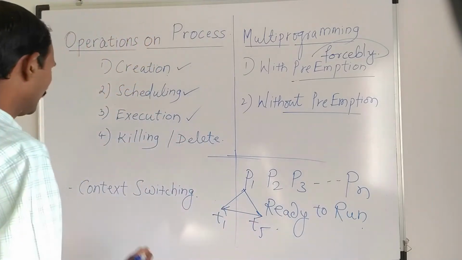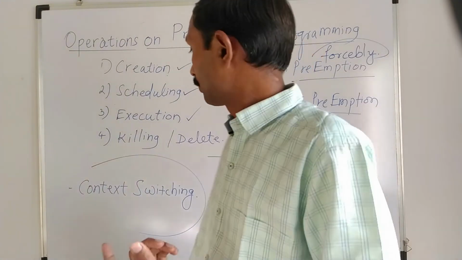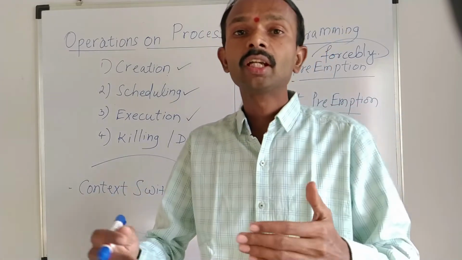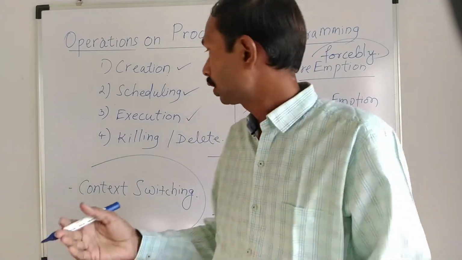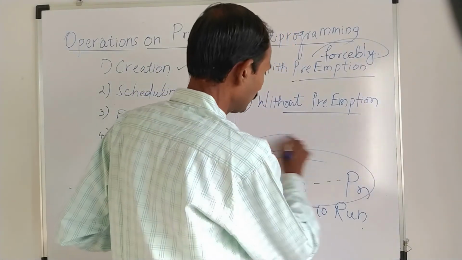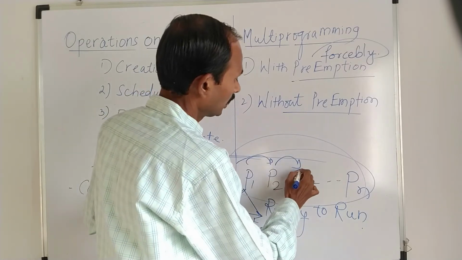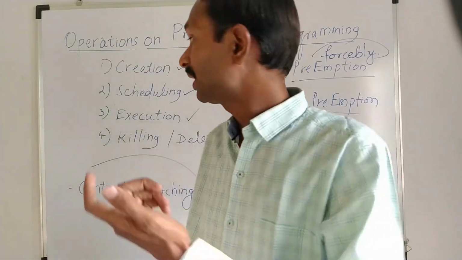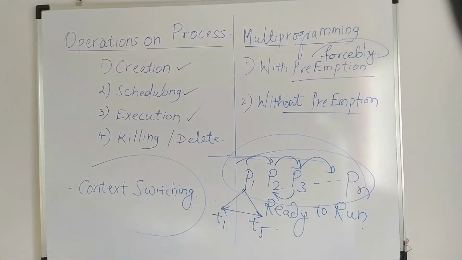And finally, we will try to understand what is meant by context switching. Context switching is a simple terminology in which we are switching from one process to another process, right? Because of context switching, it becomes simpler to navigate from one process to another, because whenever we are doing some activity in our operating system, multiple processes are needed, right? The context switching between one process and another is a phenomenon that happens in an operating system on a regular basis. So context switching means switching from one process to another while executing our activity.